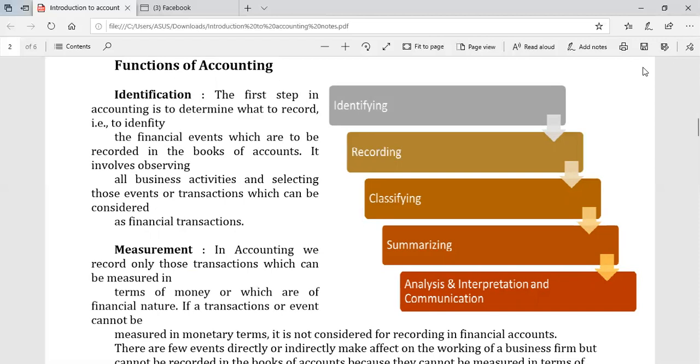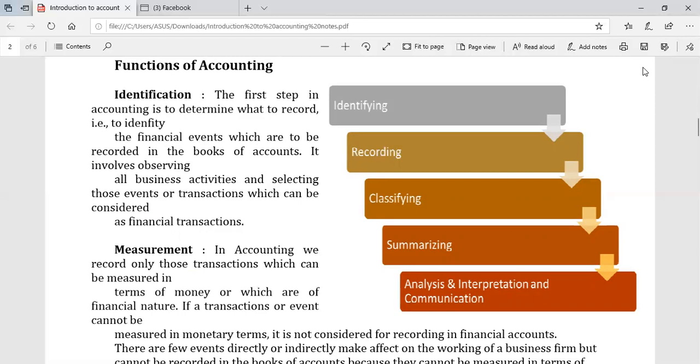All those transactions which are at least of financial character, meaning the financial events which are to be recorded in the books of account. It involves observing all business activities and selecting those events or transactions which can be considered as financial transactions.